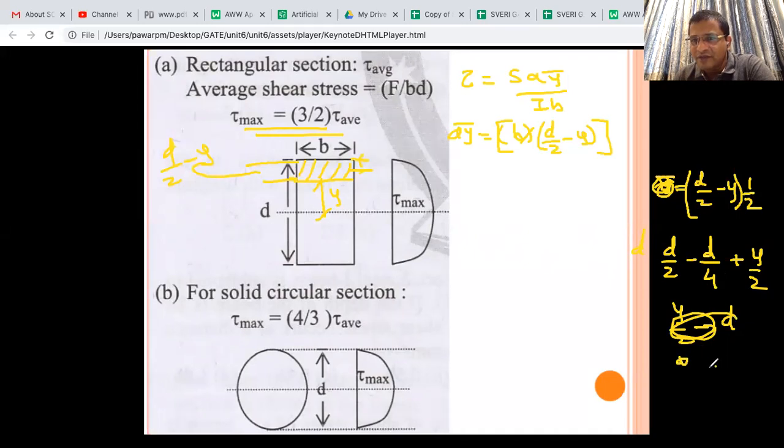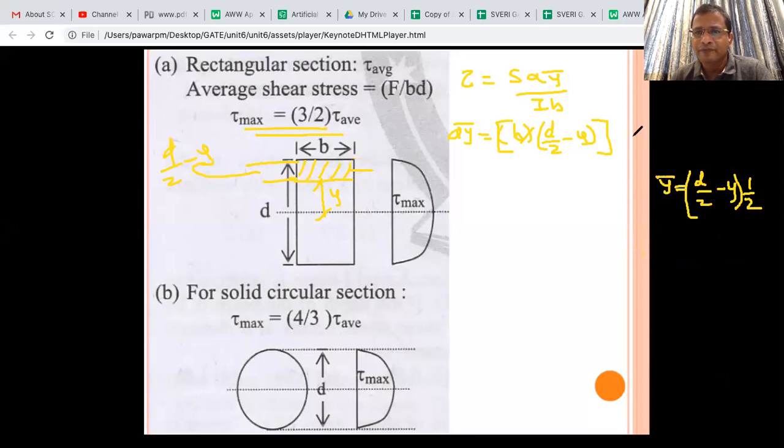Let me clear one second. Let's start fresh. D/2 distance is there, minus Y. Then we have to find this distance, let us call it x dash.